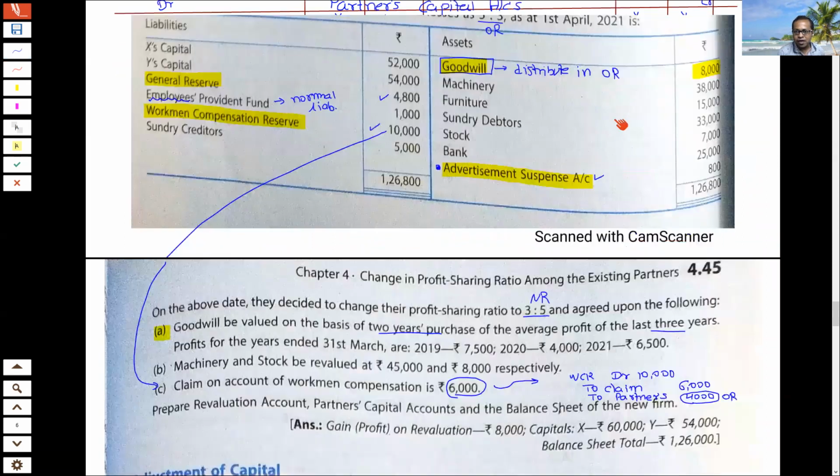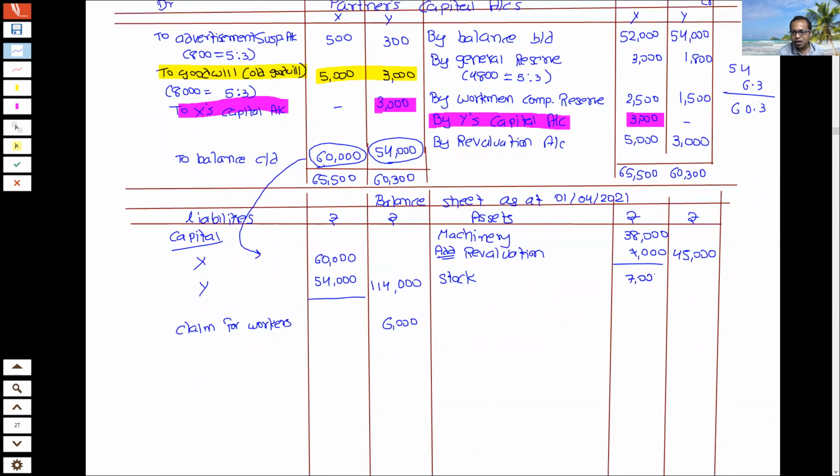So I will write stock which was having the value 7,000 and there was profit of 1,000. So add revaluation 1,000. So in outer column, stock will have value 8,000.